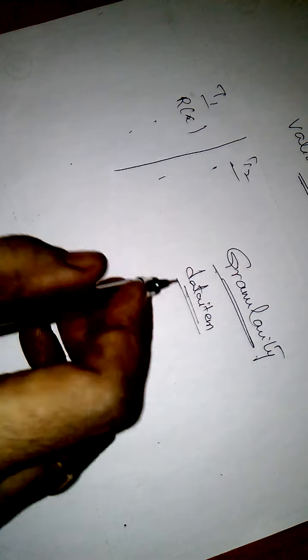So what is this granularity? Granularity means the level at which we are locking, that means the data item that is allowed to lock, based on its size. Size means whether it is a database, a table, a record, or an attribute. That is called size of data item. That is called granularity. So what does granularity mean? It is the size of data item allowed to lock.